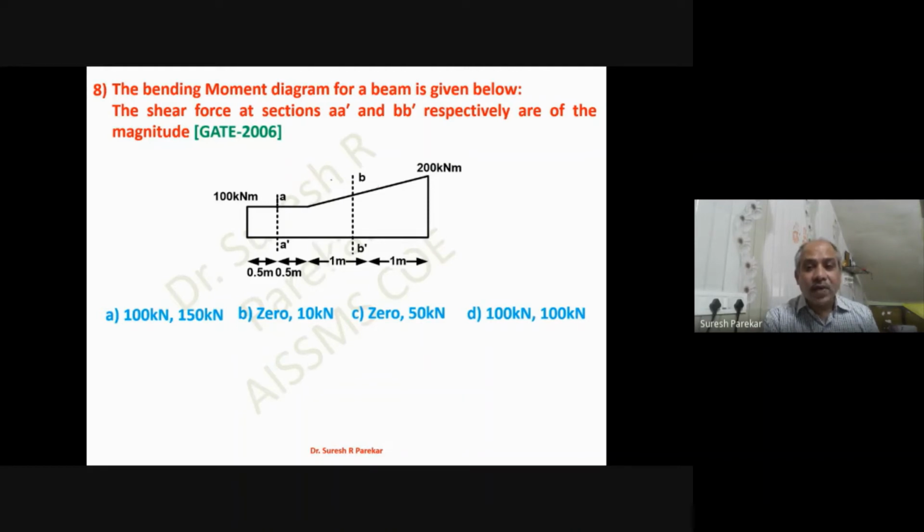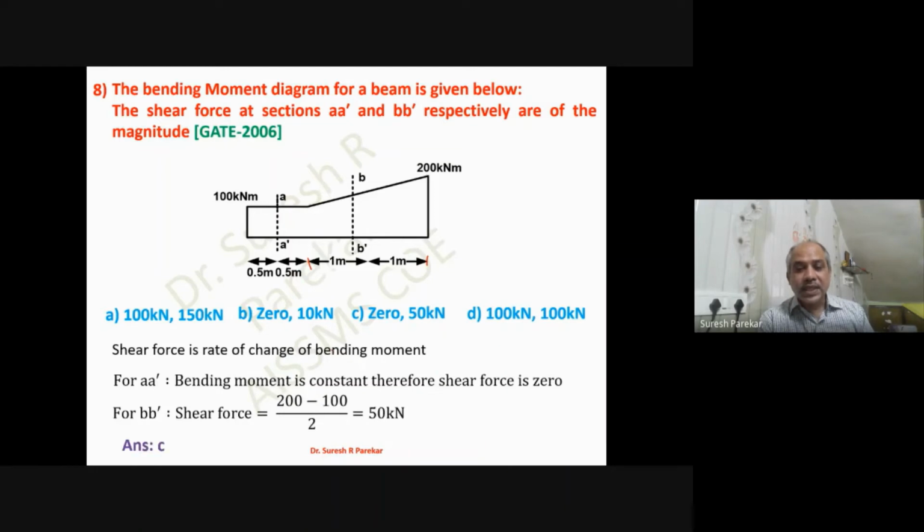And then if we go to the second portion where you have BB dash, there you can have these calculations, that is change in bending moment, 200 minus 100, that will be 100 divided by 2. So we have distance from this to this 2 meters. So we can have this as 50 kilonewton, 0 and 50. So we have option C.